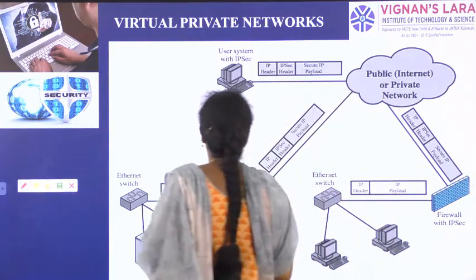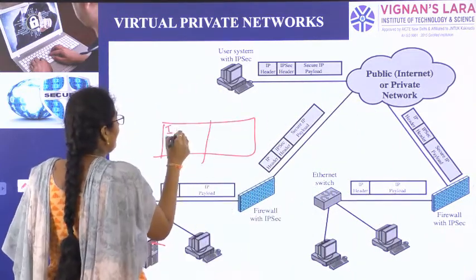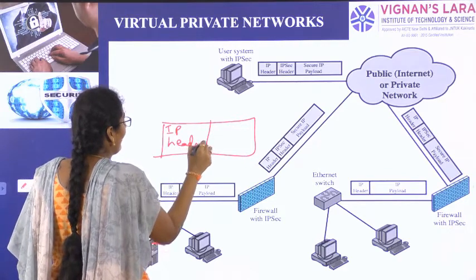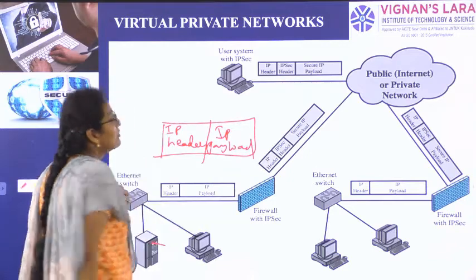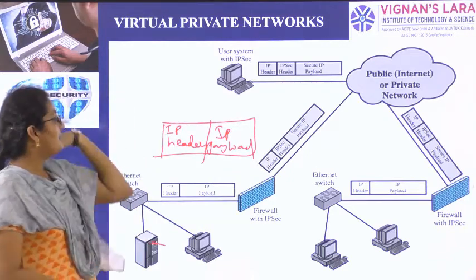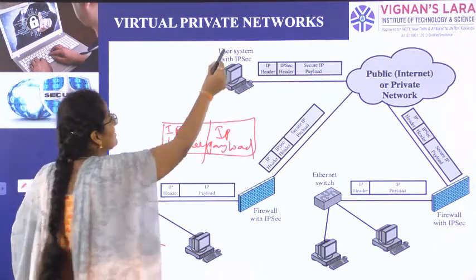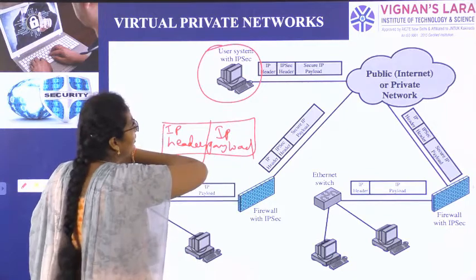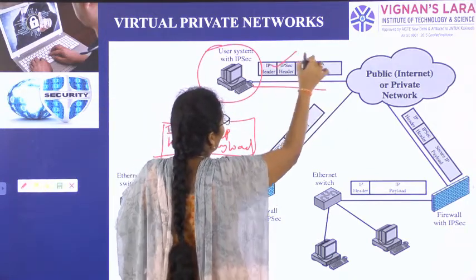As I already told you, IP is divided into IP header and IP payload. When we discussed the IP overview and IP architecture, this IP is divided into IP header and IP payload.